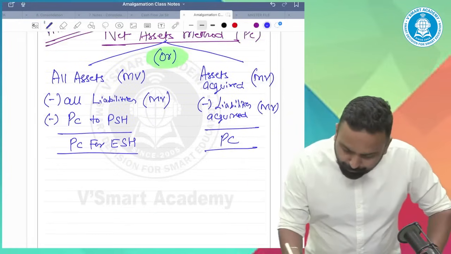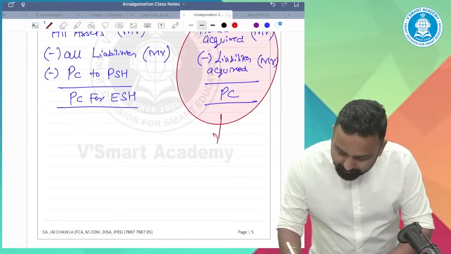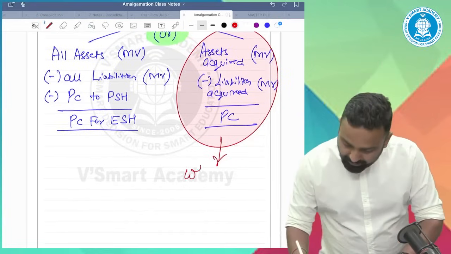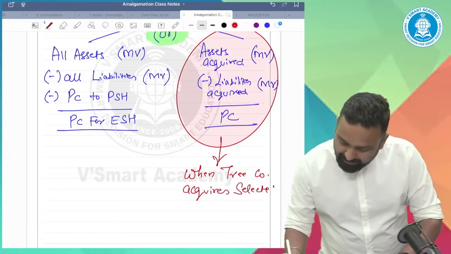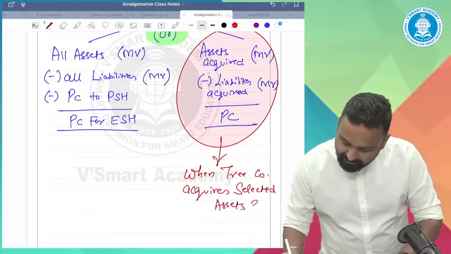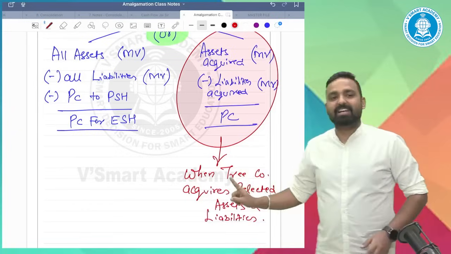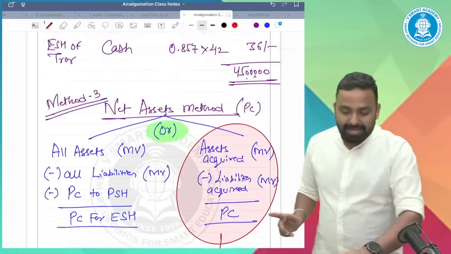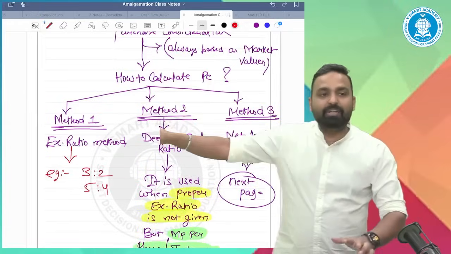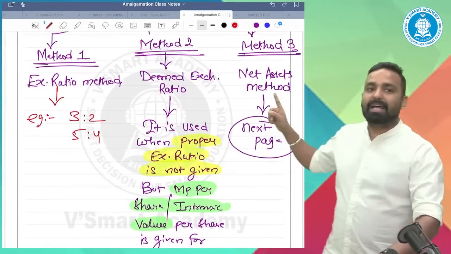So when will you follow this method? Tell me. When the transferee company acquires selected assets and liabilities. So whenever you find in the question that they are not giving you any exchange ratio method, they are not giving you any market values, apply this method.